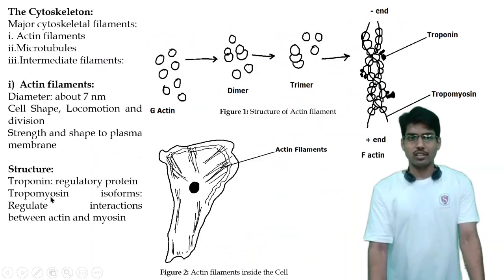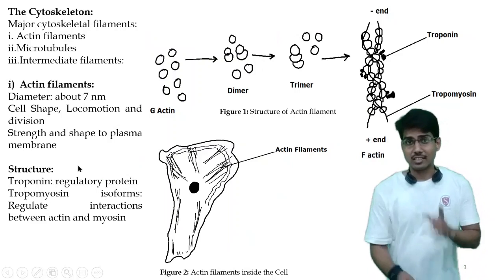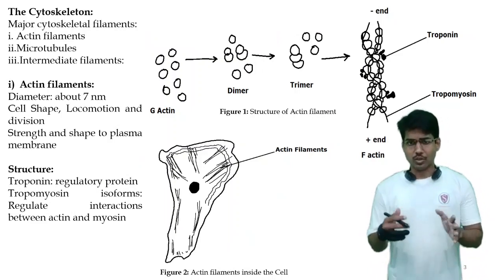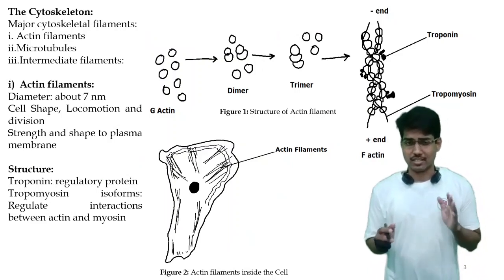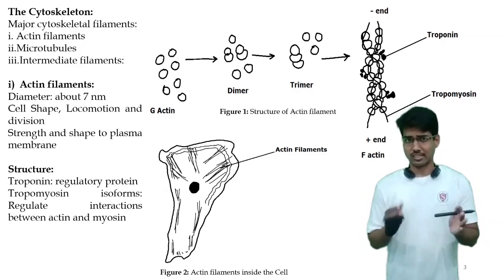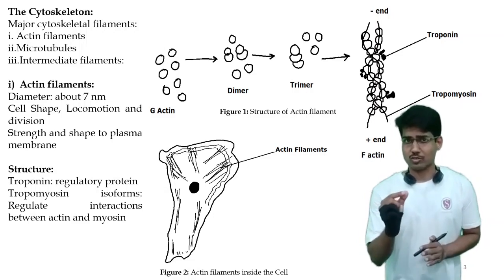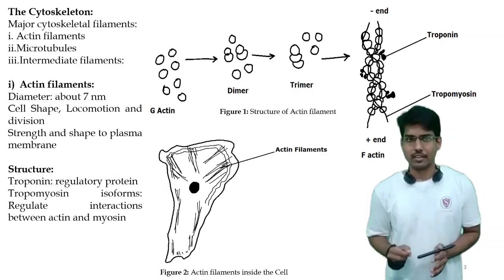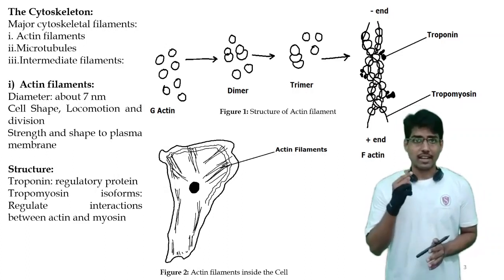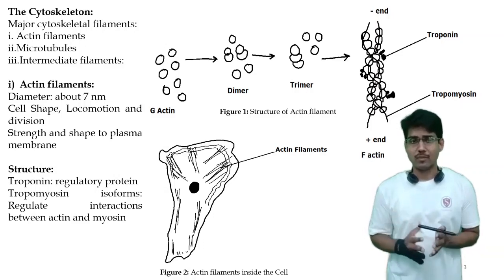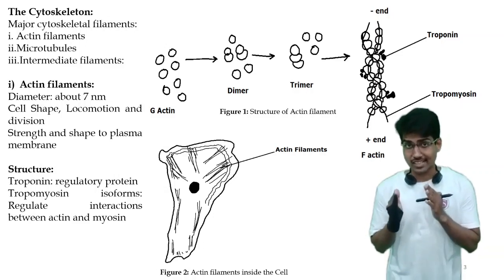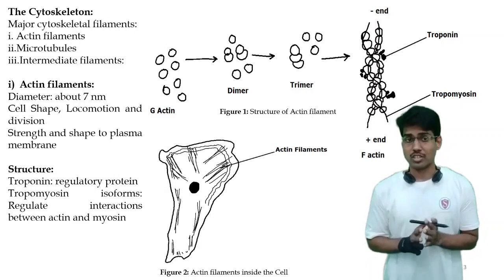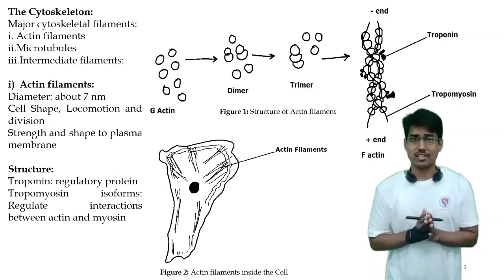First of all, the cytoskeleton has three main parts. We are not going into much detail as the question has never been asked. We will just see some finer or smaller parts of this cytoskeleton system. So let's start with the actin filament. Which are the three basic filaments of the cytoskeleton system?